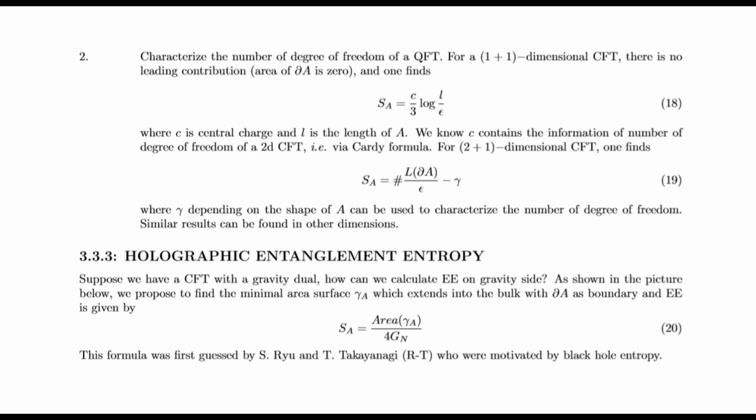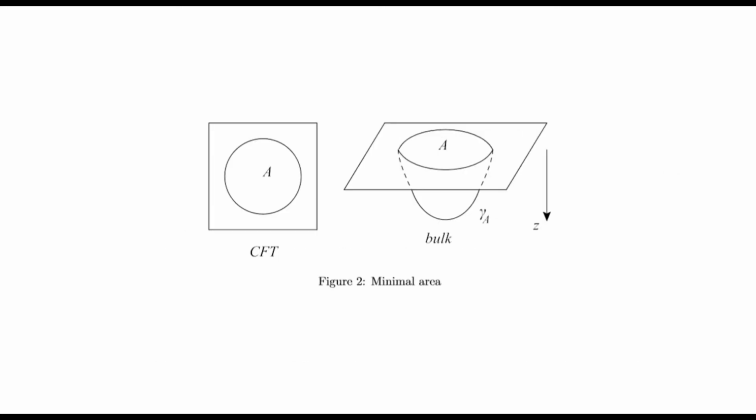Holographic entanglement entropy. Suppose we have a CFT with a gravity dual. How can we calculate entanglement entropy on the gravity side? As shown in the picture below, we propose to find the minimal area surface gamma which extends into the bulk with ∂A as boundary, and entanglement entropy is given by this. This formula was first guessed by Ryu and Takayanagi, who were motivated by black hole entropy.